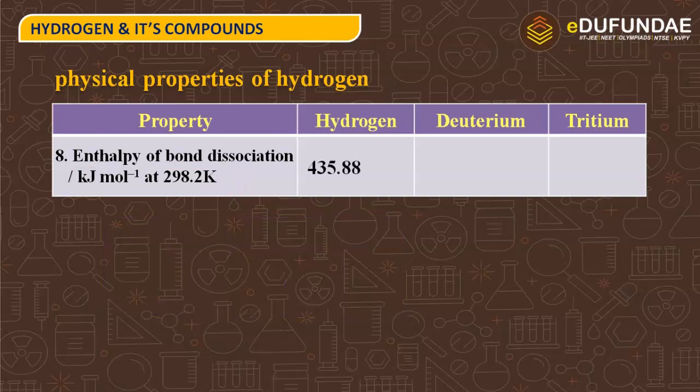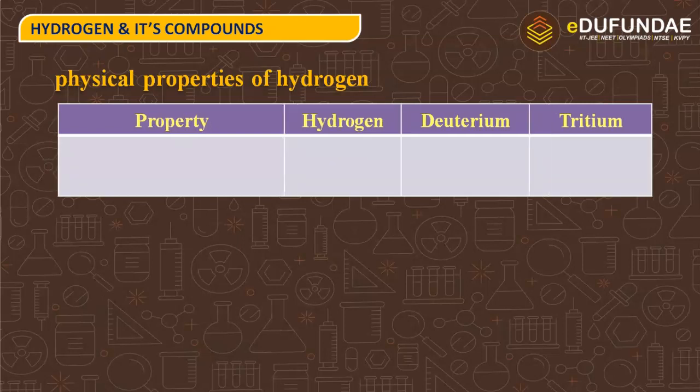Hydrogen is having enthalpy of bond dissociation 435.88 kilojoules mole inverse, deuterium 443.35 kilojoules mole inverse, and that's it.